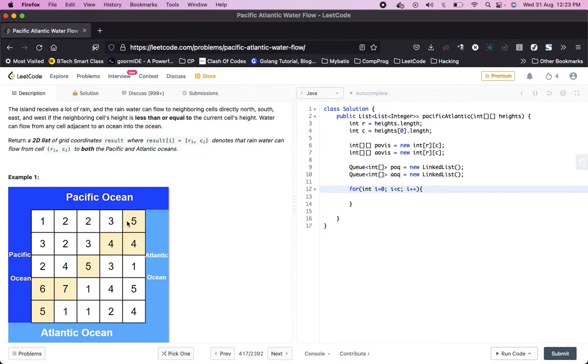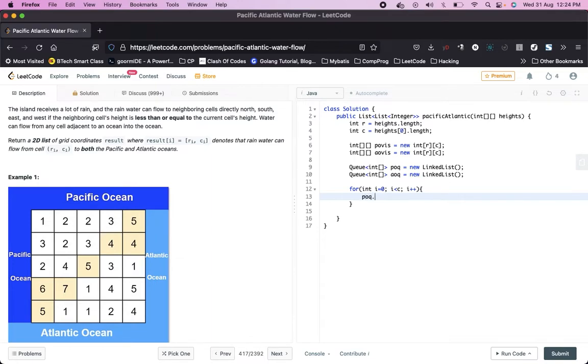So this will go to Pacific Ocean, and if you see here, it is in row minus 1. Let's say here it is 5 rows, so it will be 4 0, 4 1, 4 2, 4 3, 4 4. So this will go to Atlantic Ocean. Okay, so what we will do,